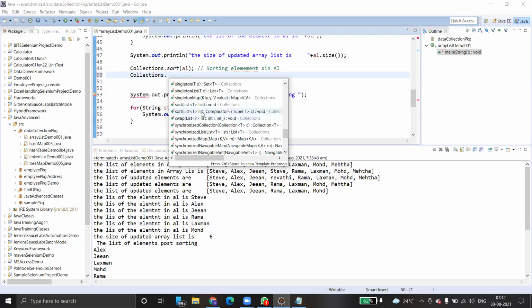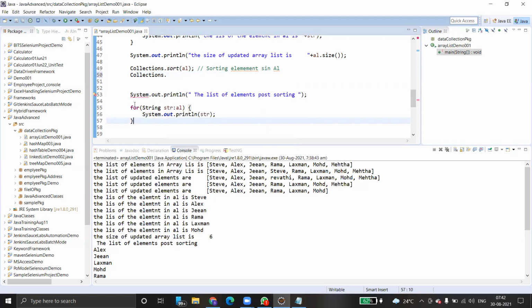Here you can see sort. You can perform sorting. Swap, you can swap certain elements. But for testing purpose we use array list when we are dealing with the test data.